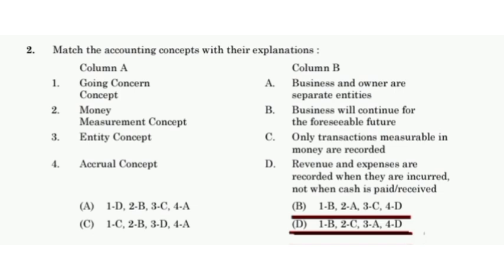Match the accounting concept with their explanations. Going concern concept: business will continue for the foreseeable future. Money measurement concept: only transactions measurable in money are recorded. Entity concept: business and owners are separate entities. Accrual concept: revenue and expenses are recorded when they are incurred, not when cash is paid or received.